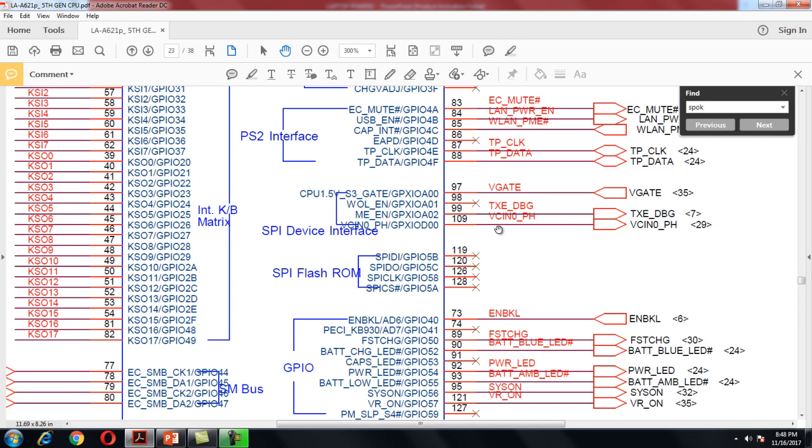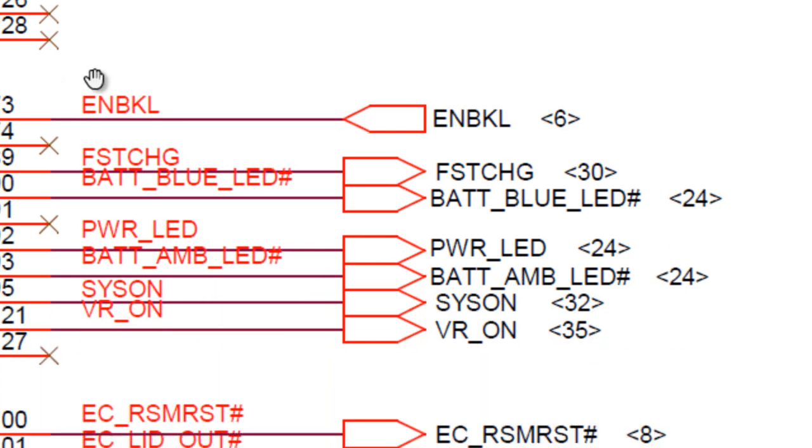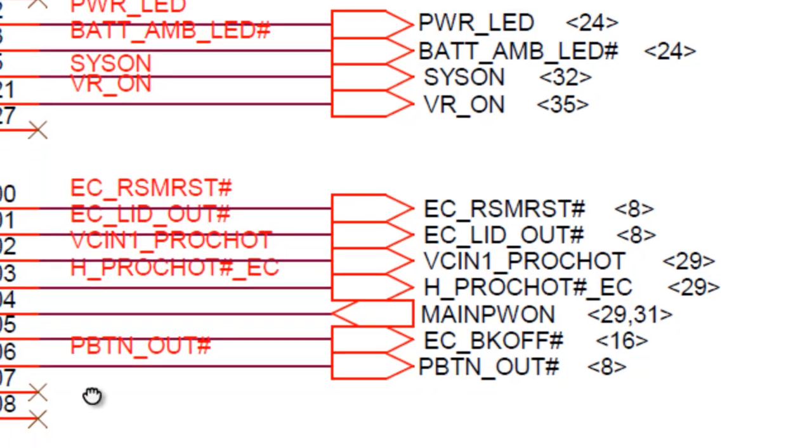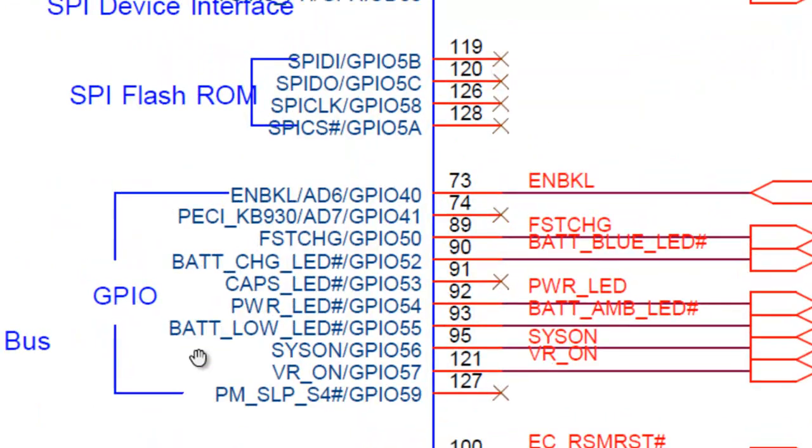Okay. The next is the SUSP signal, that means suspend on, pin number 116. Pin number 116, suspend on. At this pin, all the power streams are transferred to suspend mode. And then KB reset, pin number 2.